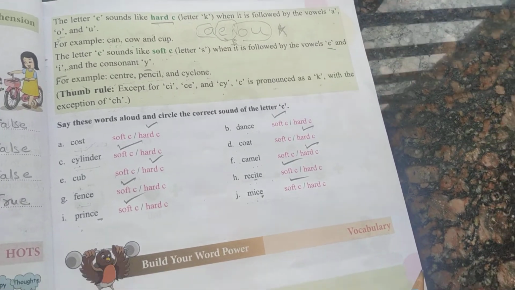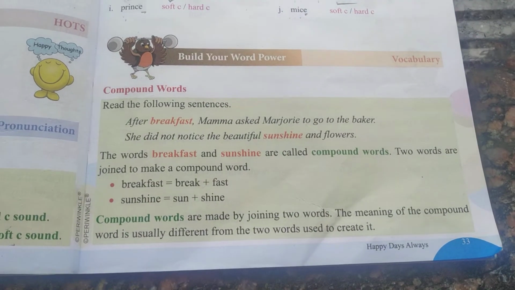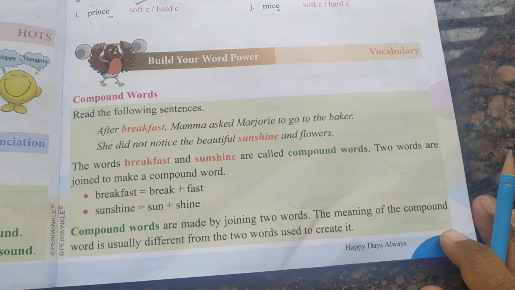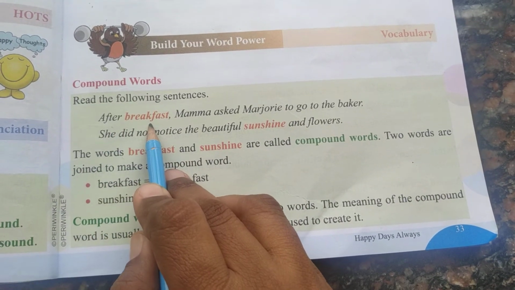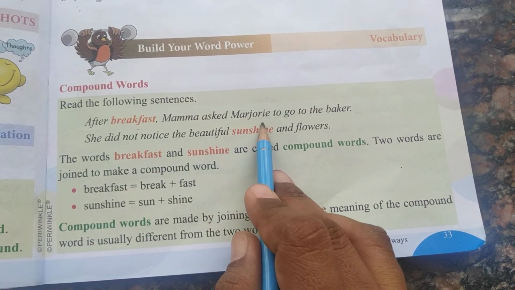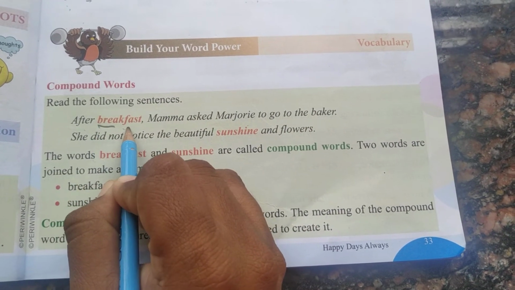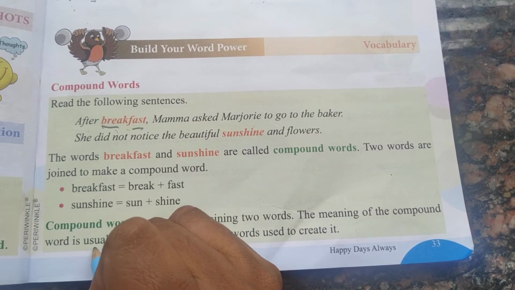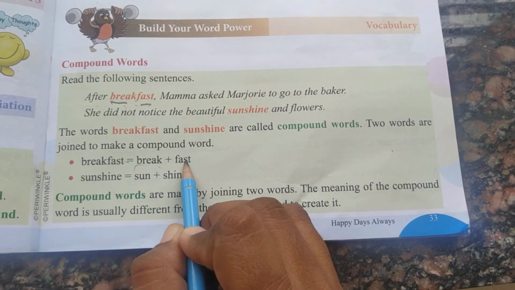Okay children, here we will discuss one more point, that is compound words. What do you mean by compound words? Here one example they have given. After breakfast, Mama asked Marjorie to go to the baker. Here break and fast, two words are there, right? Break plus fast are called compound words.